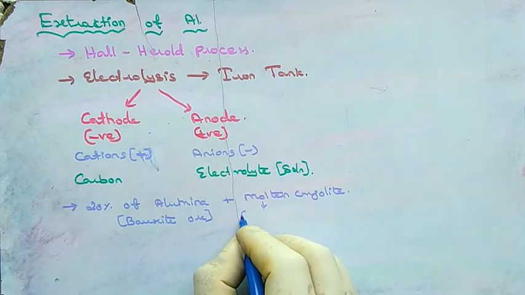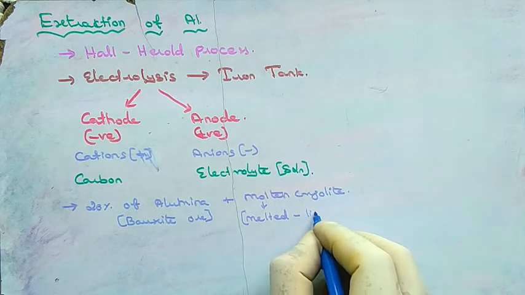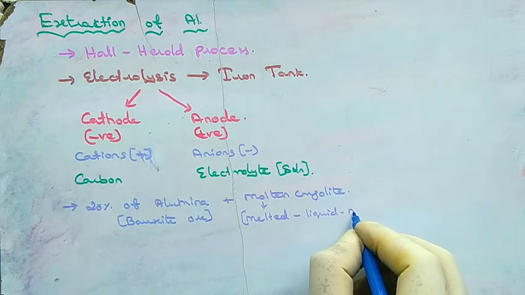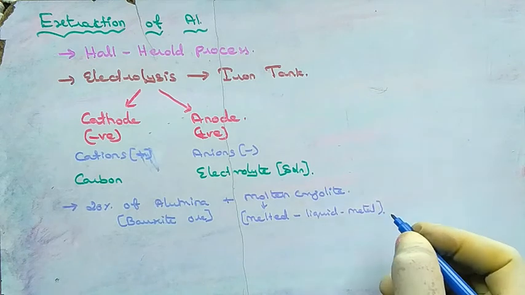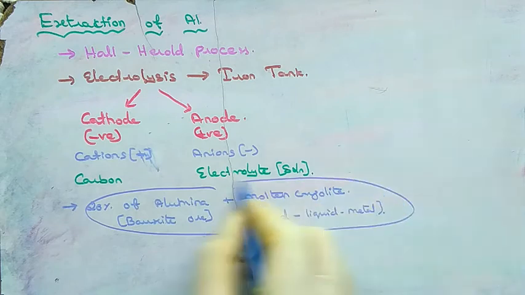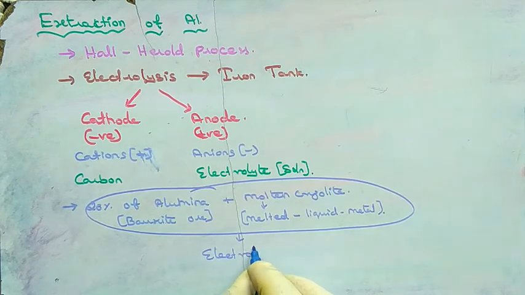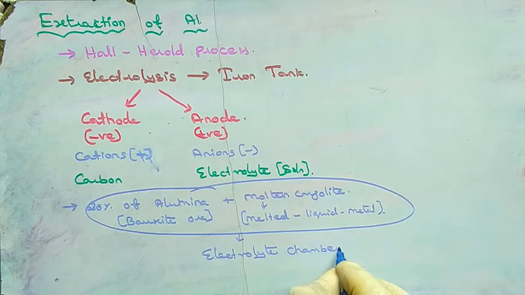Molten state is when metal is melted and is almost in liquid form. So melted liquid metal is called molten. This mixture will be taken in the electrolysis chamber. In this extraction process, the iron tank is the electrolysis chamber.